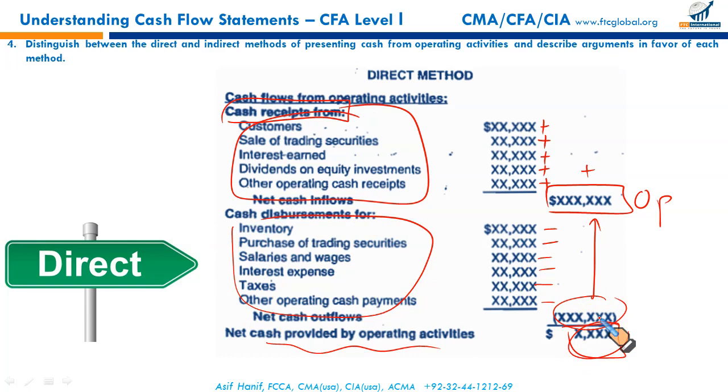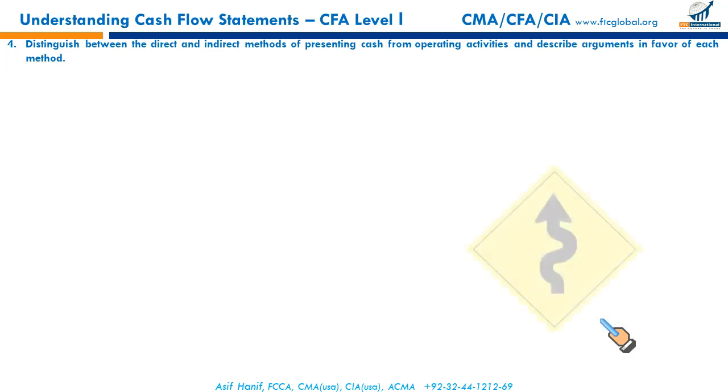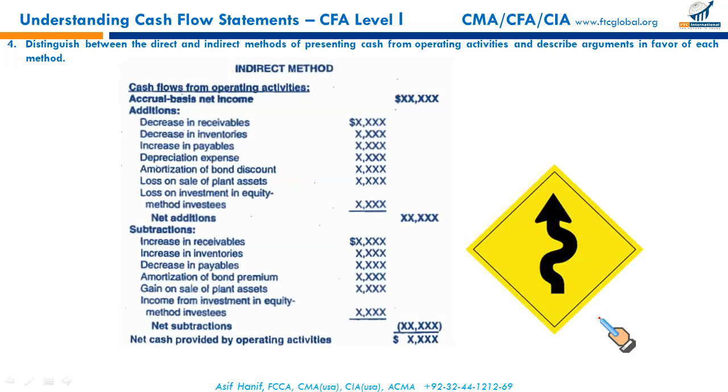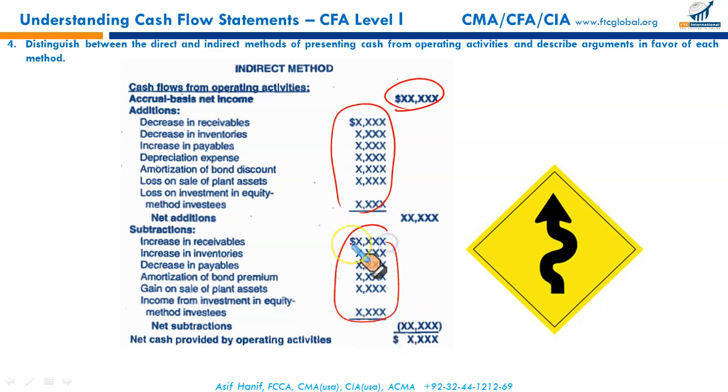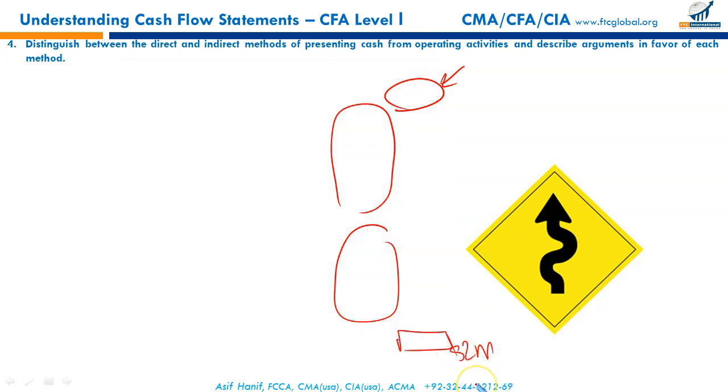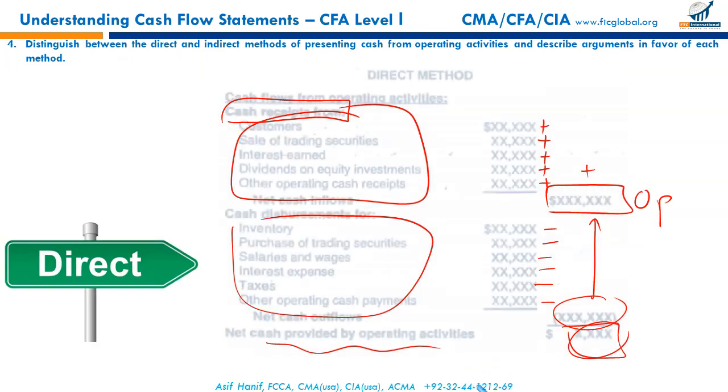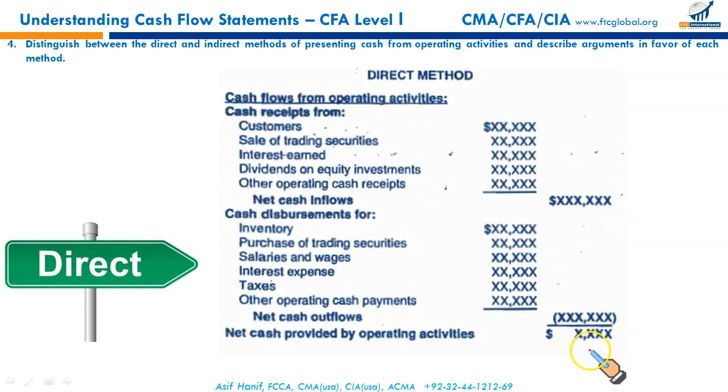There is an indirect method as well. We are not yet discussing why a certain item is added or deducted. We'll discuss that in a separate LOS. The indirect method is not a straightforward way. We start from net income. We make certain adjustments for working capital and non-cash transactions, and we also deduct certain transactions. We start from net income and make some adjustments, and at the end, net cash provided by operating activities under the indirect method should be exactly the same as what we draw using the direct method. It has to be exactly the same.